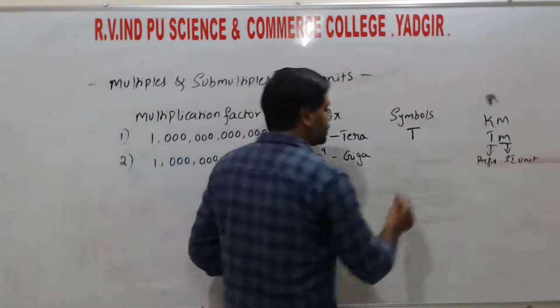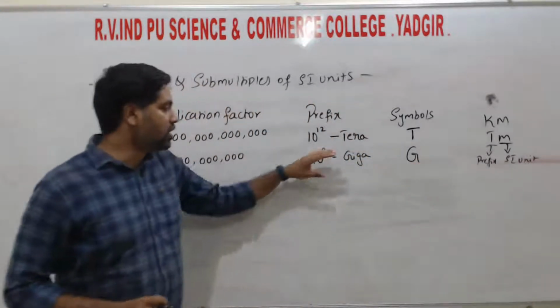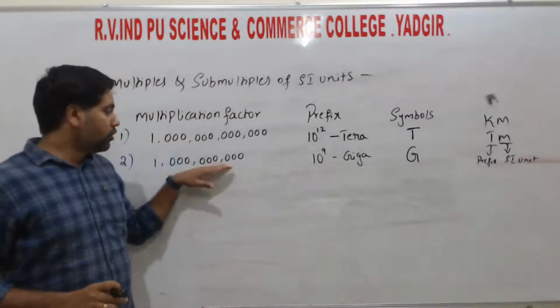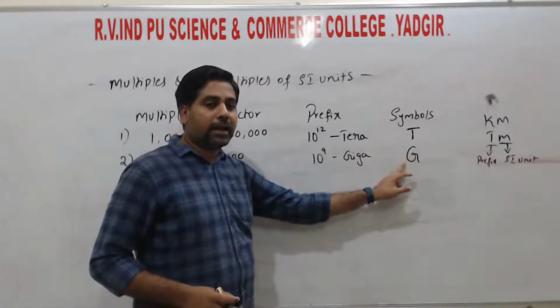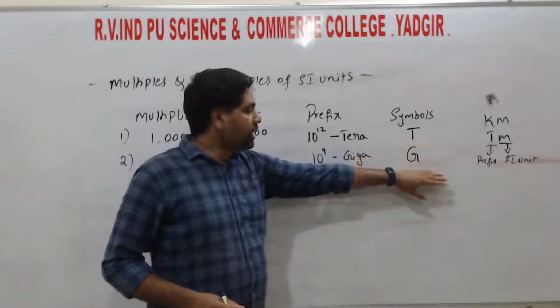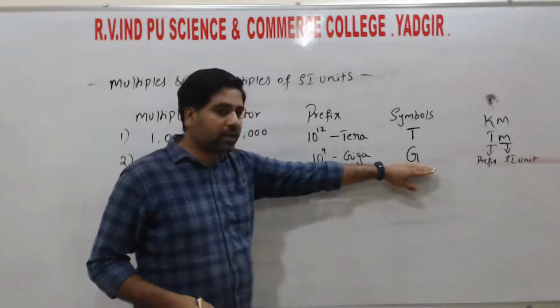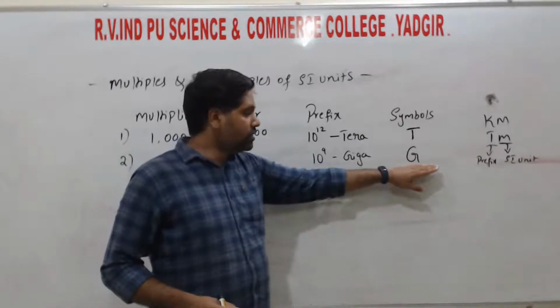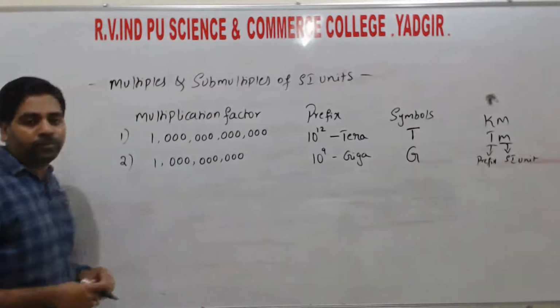Giga is represented by the symbol capital G, because these are all bigger values, so the symbols are written in capital letters. If we write small g, it has no meaning. Only in capital letters does it have the meaning, and this value is 10 to the power of 9.